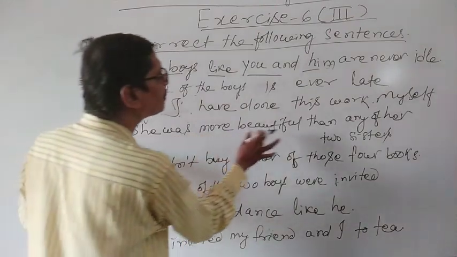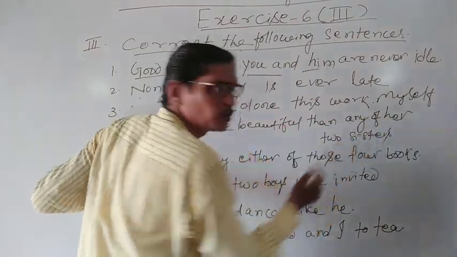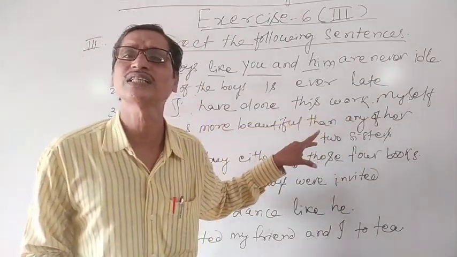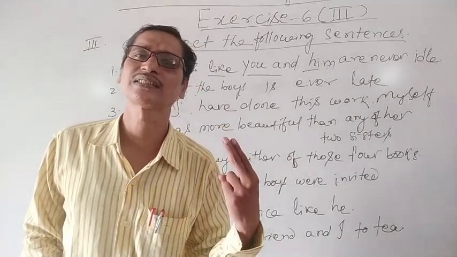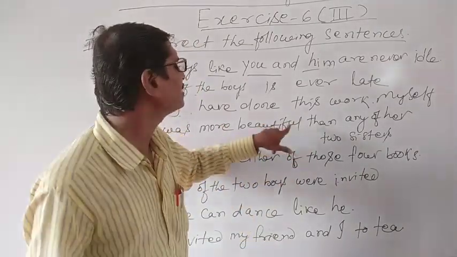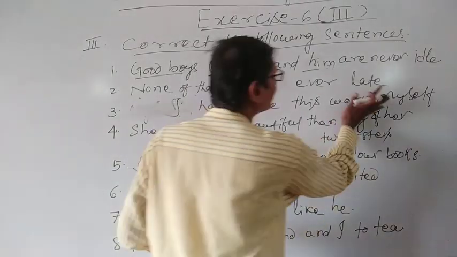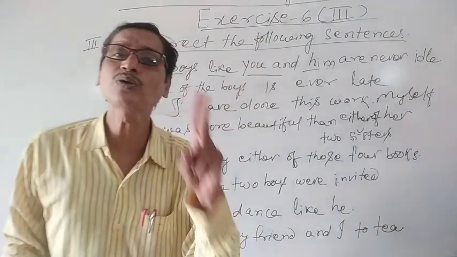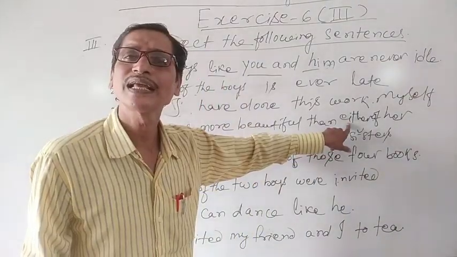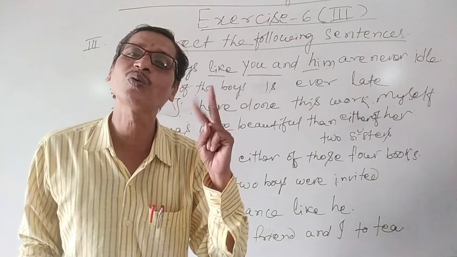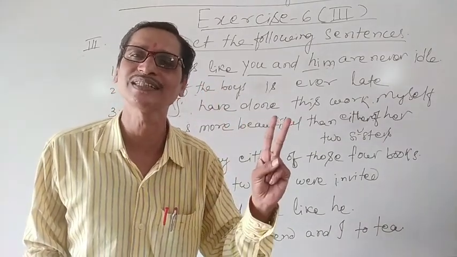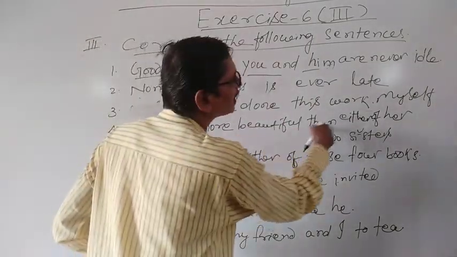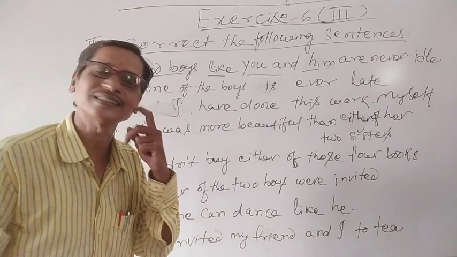Similarly, she was more beautiful than any of her two sisters. She has two sisters, so we cannot write any over here. We can write either. Because it is talking about two, we can use this pronoun either when we are talking about only two persons or two things. Understand? The rule we know. Clear? So similarly, she was more beautiful than either of her two sisters.